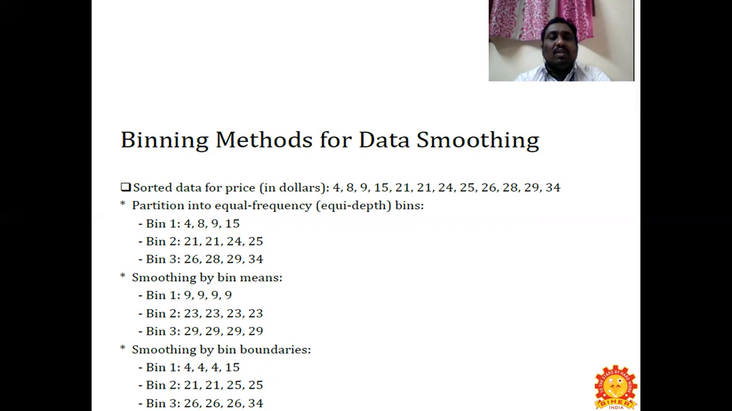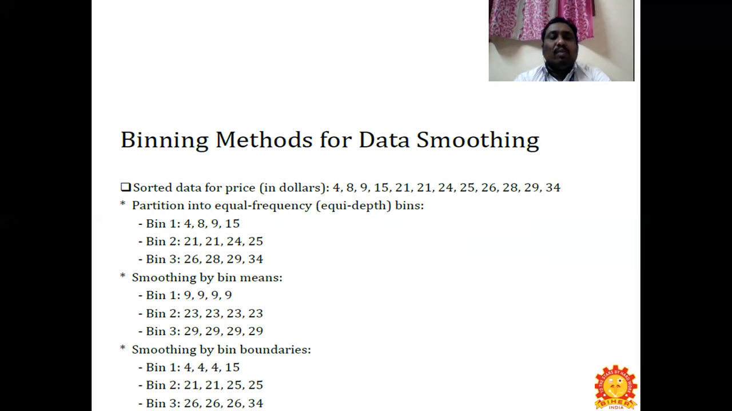In bin 1, everything has been filled by the mean value, as well as in bin 2. You add 21, 21, 24, 25 and divide to get the mean value. The mean value for bin 2 is 23, so we fill those values as 23. Likewise for bin 3, 26, 28, 29, 34, you get a mean value of 29, so we fill the third bin with that mean value. This is what smoothing by bin means is.